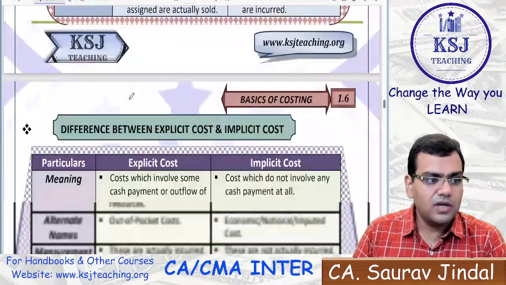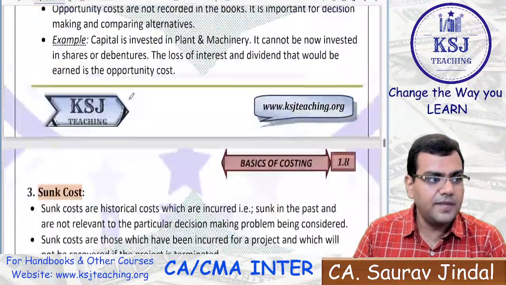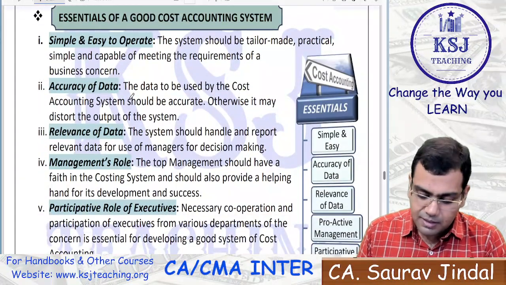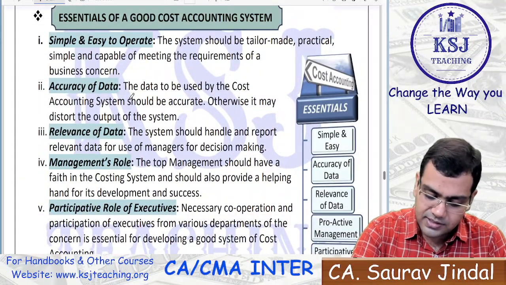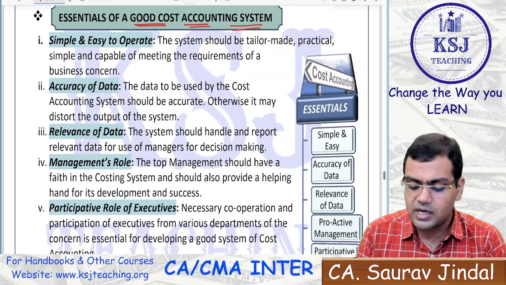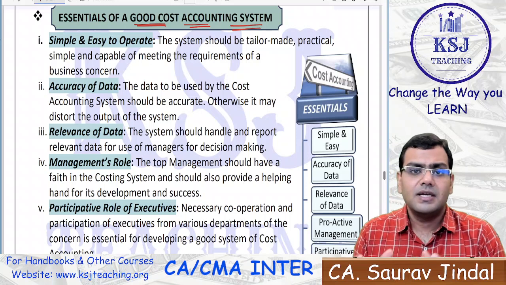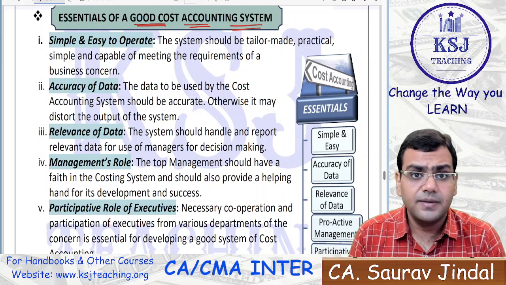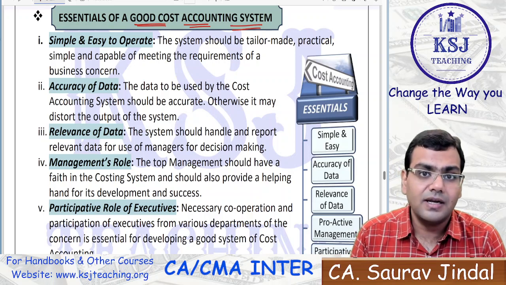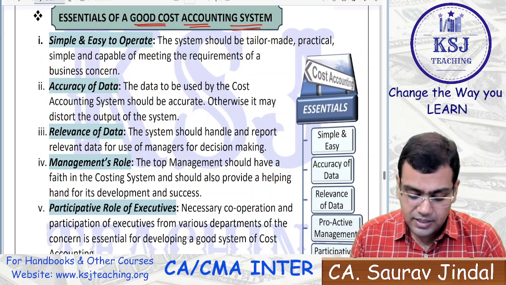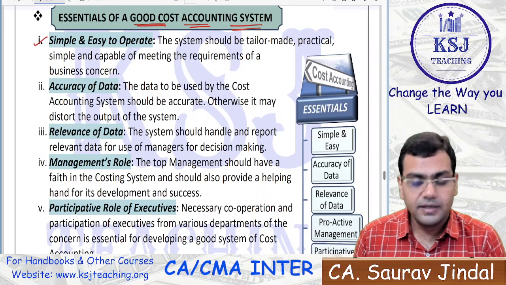Okay, so we'll continue from here. The different types of the cost we will continue, right? There is some other information like the essentials of a good cost accounting system. What should be a good cost accounting system? How can it be made good? If it is simplified, if it is easy to understand, if it is easy to implement, if there is no resistance, right? So simple and easy to operate.